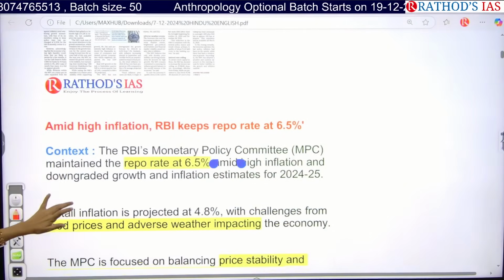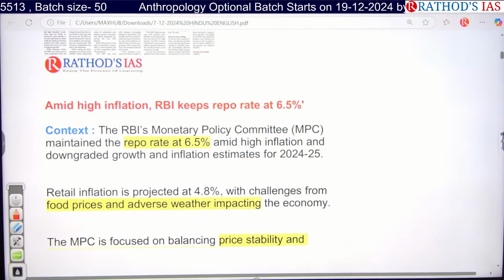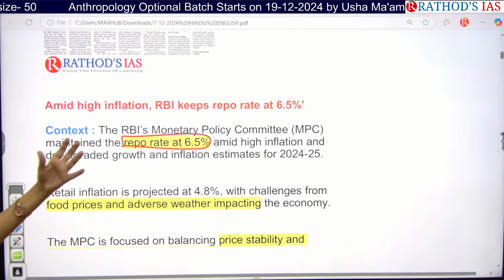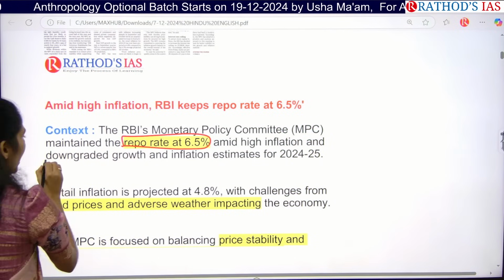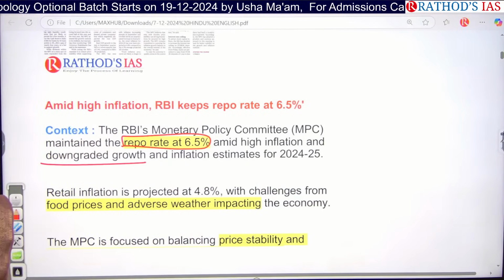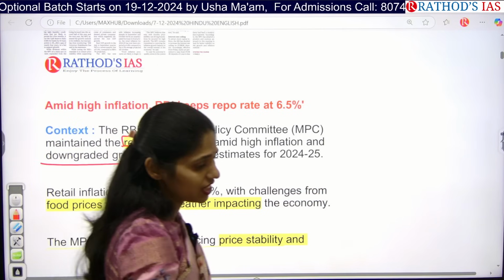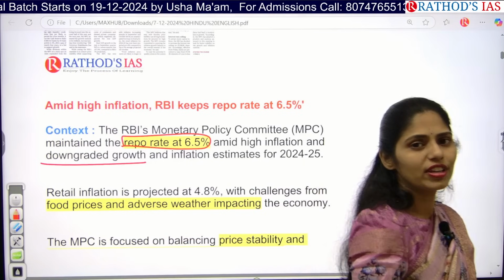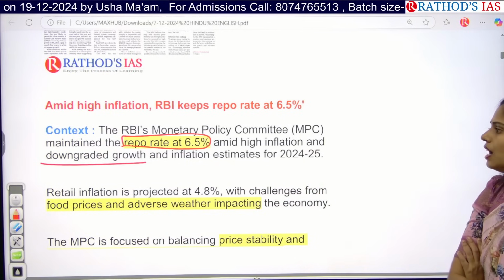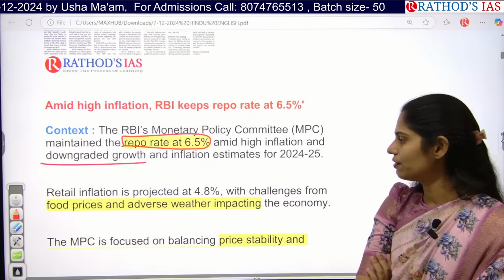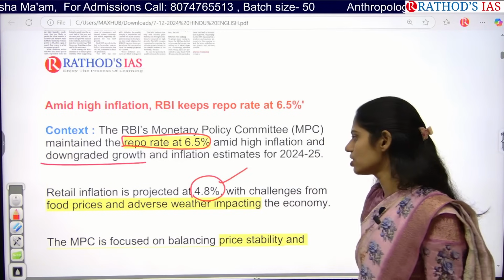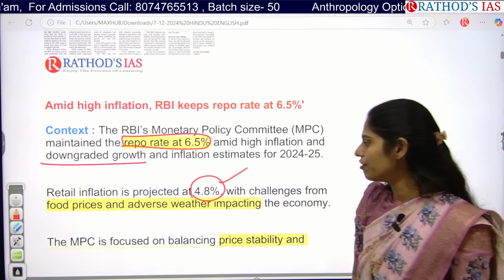Okay, now let us see this article. RBI Monetary Policy Committee maintained the repo rate at 6.5% despite high inflation and downgraded growth. Okay, so in 2024 to 2025, even the estimation of inflation is very high. So here, obviously, to control this inflation, RBI needs to take some steps under monetary policy, but it is not taking them. So this is one cause for concern now. And if you see the retail inflation, it is 4.8%. So why? Because of increasing food prices.